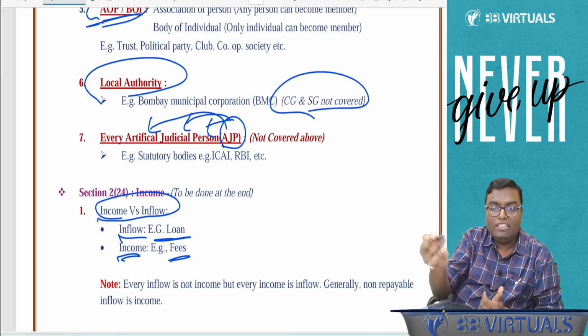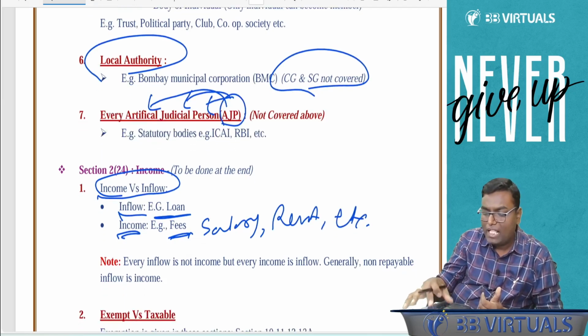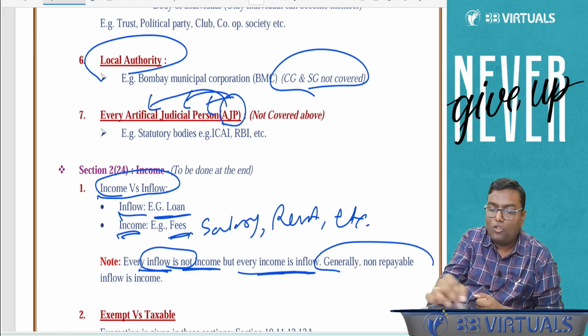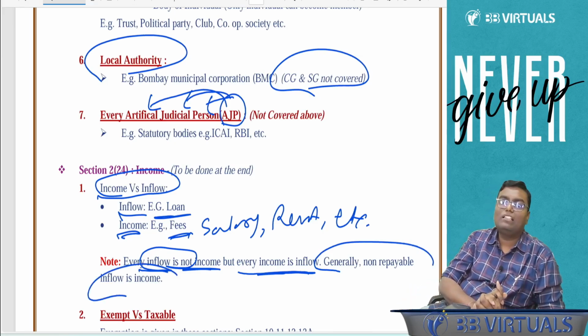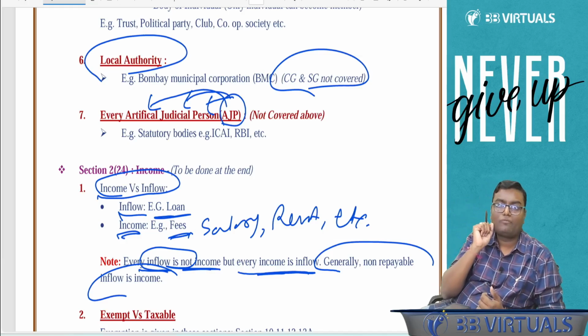Income, for example, fees, salary, rent, business, etc. What common note I have written over here? Every inflow is not an income, but every income is inflow. So generally, non-repayable inflow is income. Are you getting this, people? Yes or no?